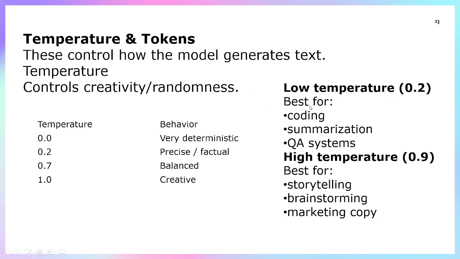Lower temperature, 0.2, is best for coding, summarizing, and QA systems. High temperature, 0.9, is for storytelling, brainstorming, and marketing copy. So if you want precise values, then 0.1 or 0.2 is very good. But if you want something for brainstorming, with lots of things you want to explore, then just go with the 0.9 temperature.